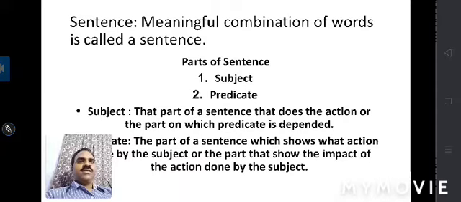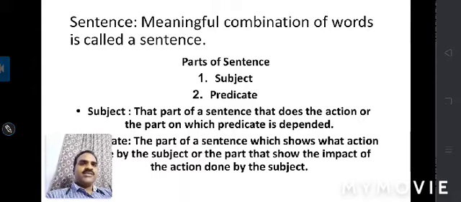So now let's come to the parts of a sentence. Now the first part is the subject part and the second part is the predicate part. First part is the subject part. Subject is kept first because there is a reason, and we can see it if we go through the definition of the subject. Now let's understand the subject.